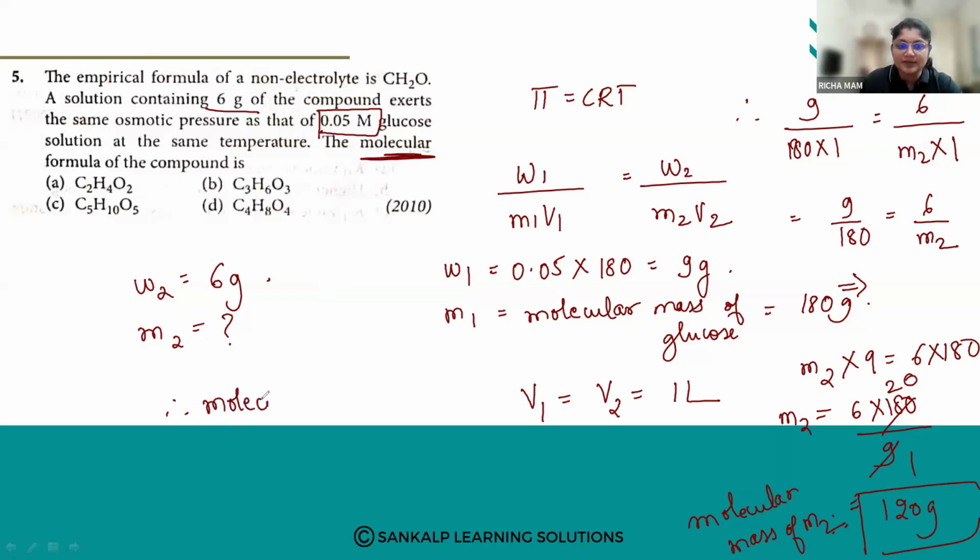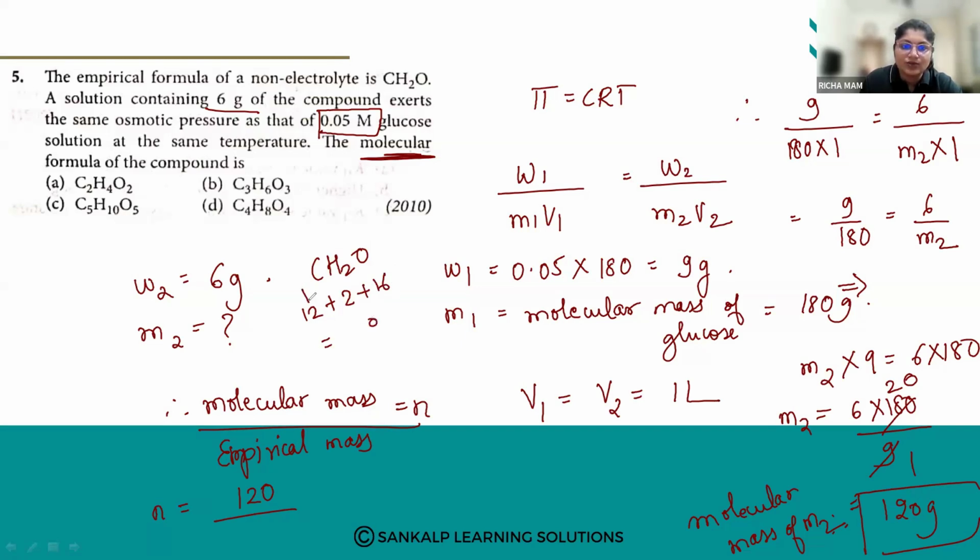N equals molecular mass divided by the empirical mass. So N equals molecular mass 120 divided by empirical mass. For CH2O, carbon is 12 plus 2 plus 16, which is 30.